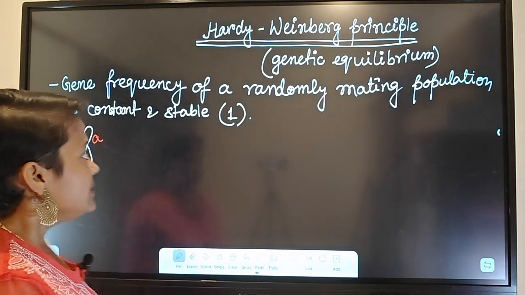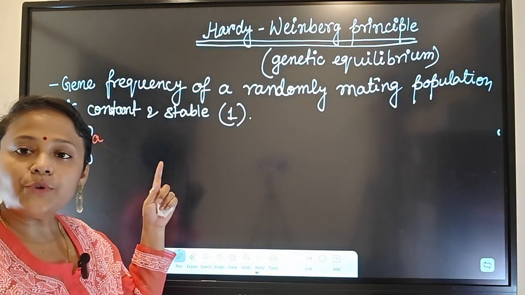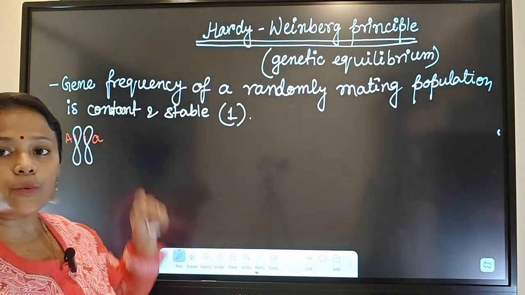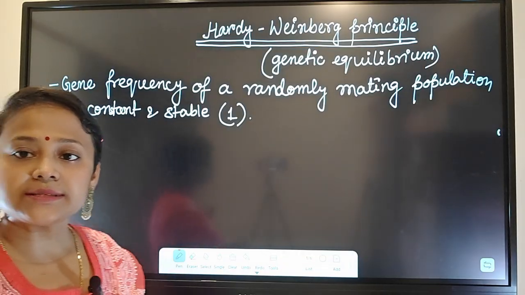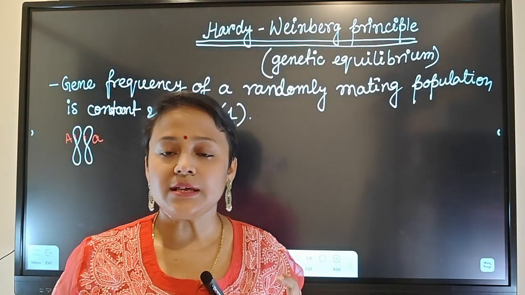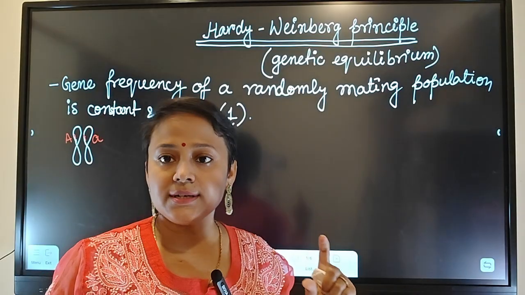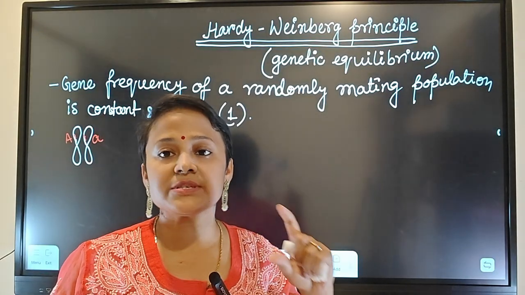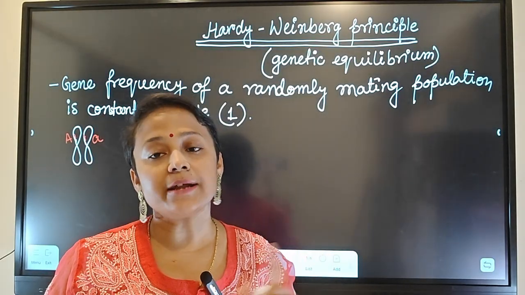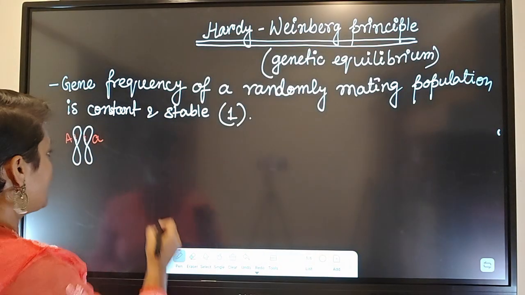Now we have to understand gene frequency. Gene frequency is the number of a specific allele divided by the total number of alleles.